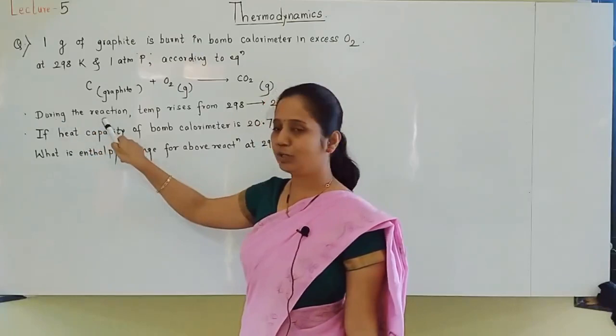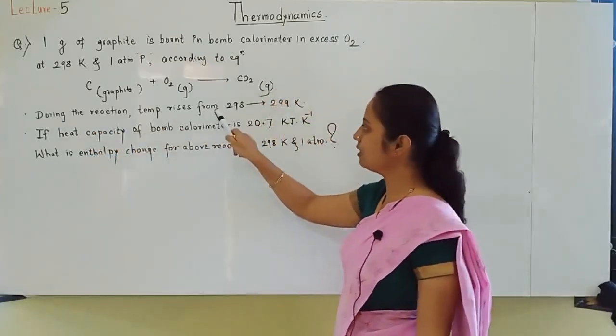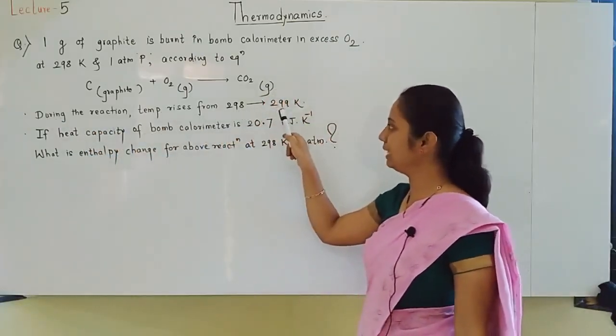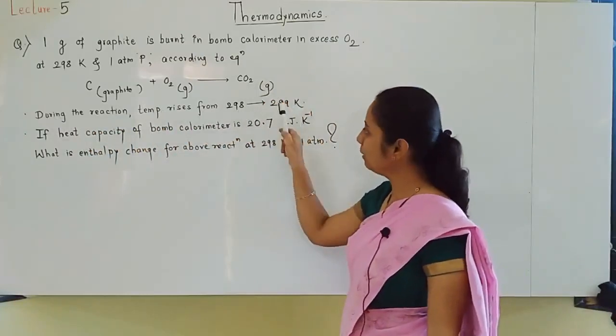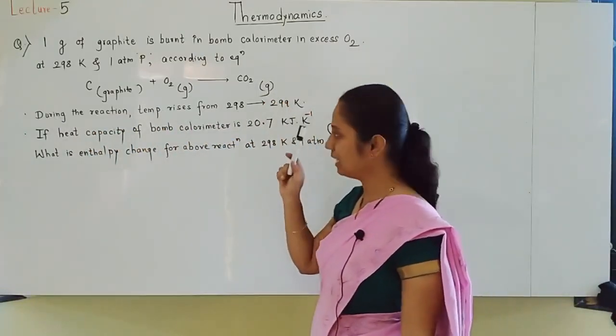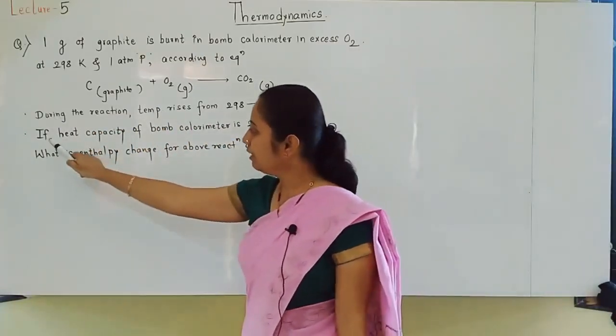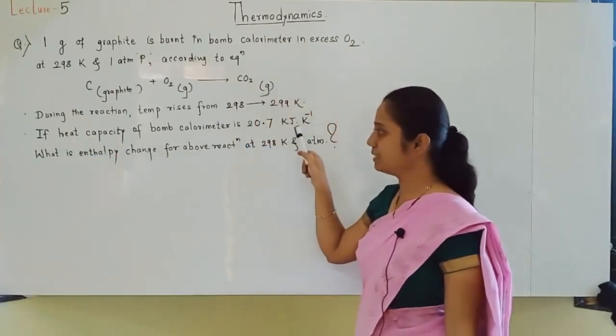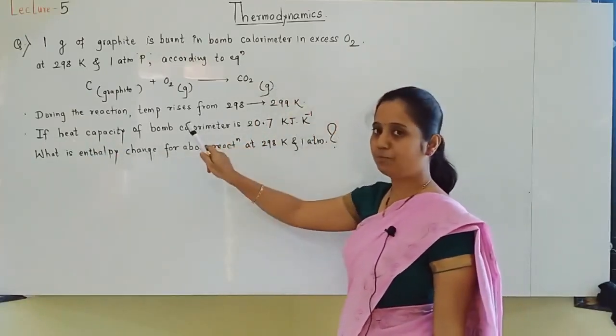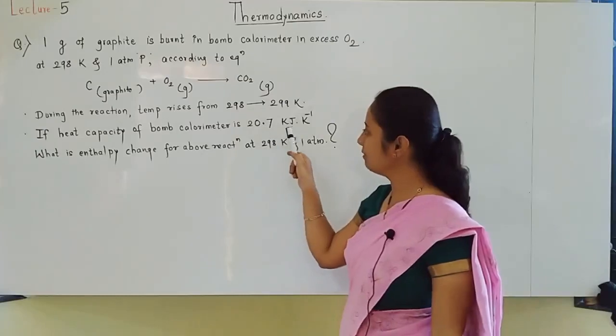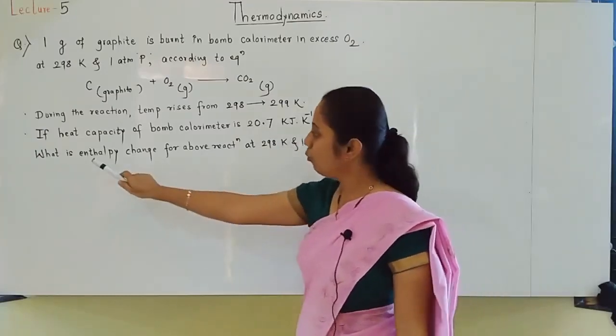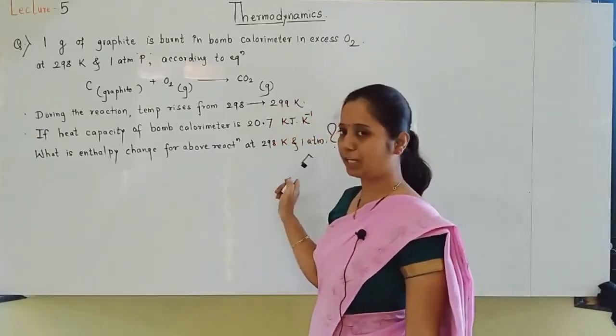During this reaction, temperature rises from 298 to 299 Kelvin, hardly 1 Kelvin increase there. The heat capacity of the bomb calorimeter is given as 20.7 kilojoules per Kelvin. What is the enthalpy change for the above reaction?